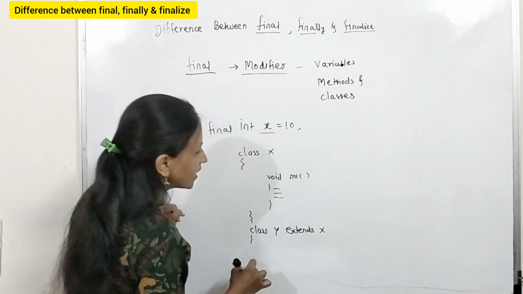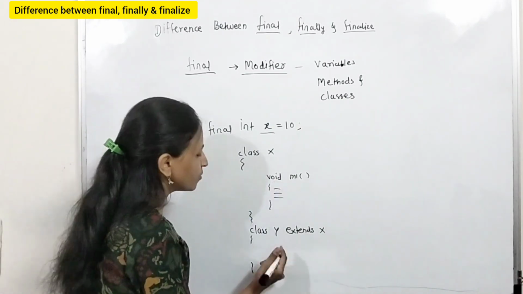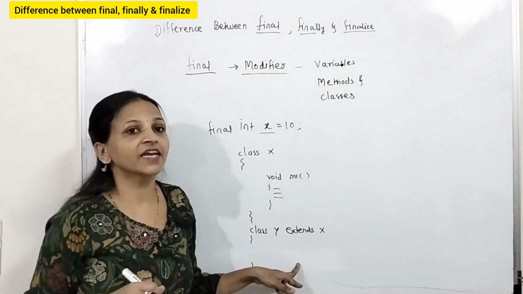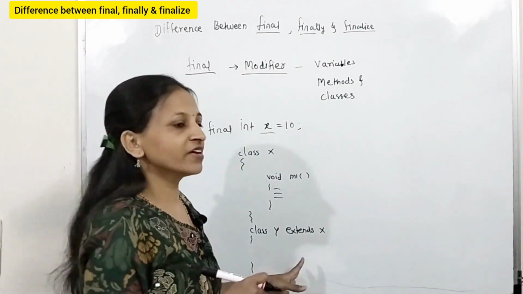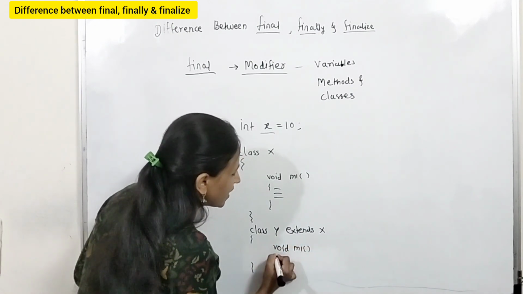Now here I can redefine this method. Yes, of course it is allowed. We can redefine in the derived class whatever is defined inside the base class. Actually this is the concept of method overriding.